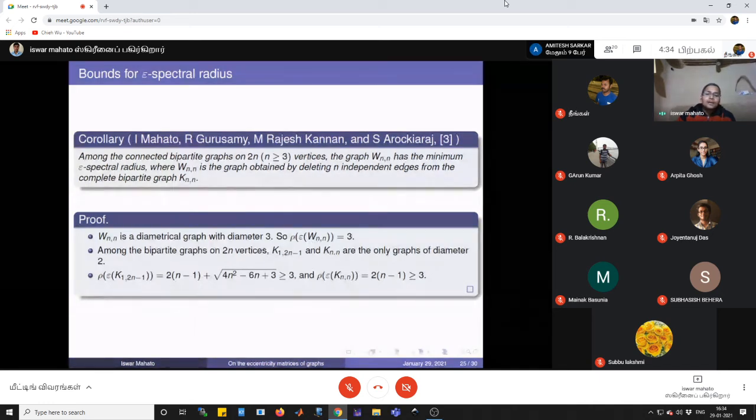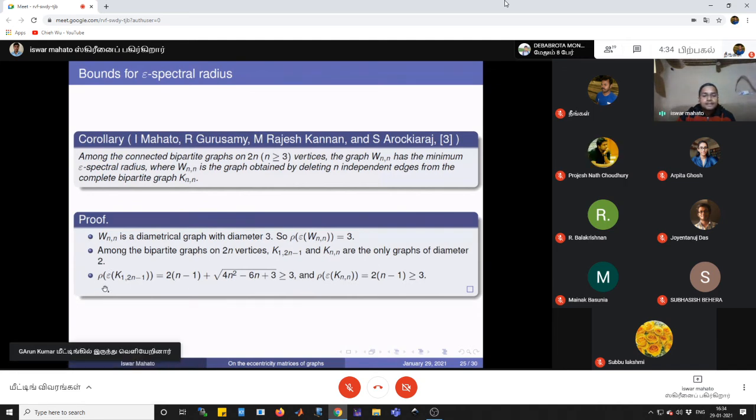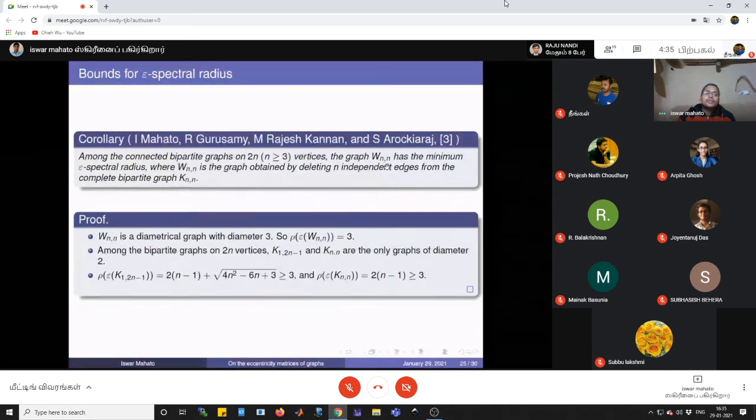The only case left is which bipartite graphs have diameter 2. Among the bipartite graphs on 2n vertices, these are the only two bipartite graphs which have diameter 2. And by direct calculation, we have seen that the spectral radii of these two are all greater than 3. Okay, so this way we get that it has the minimum eccentricity spectral radius.